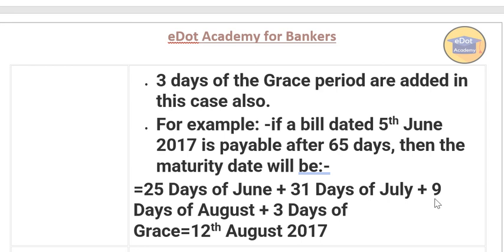Then to make it 65, you require only 9 days of August, because 31 plus 9 is 40, 40 plus 25 is 65. Clear? Then you have to add 3 days of grace period. So after 9th August, you add 3, 12th August is the maturity date.